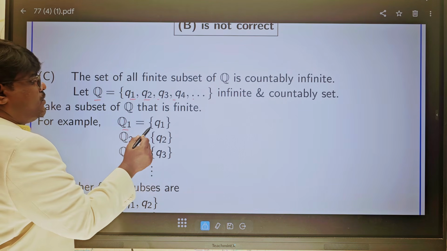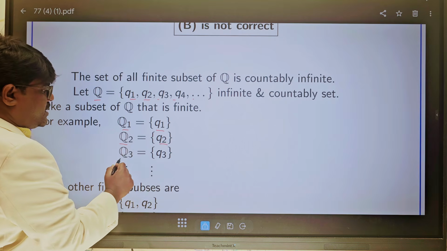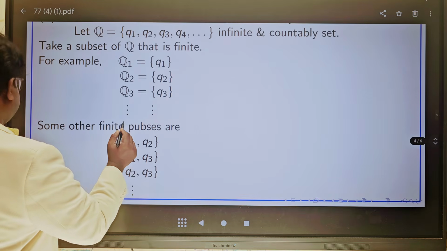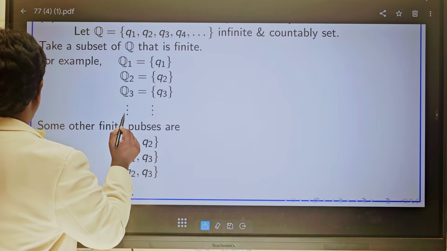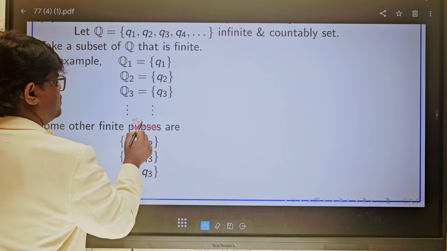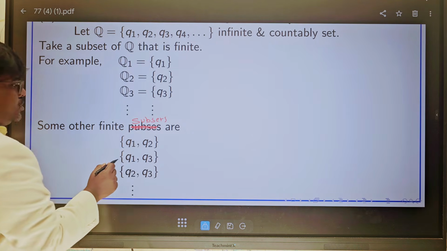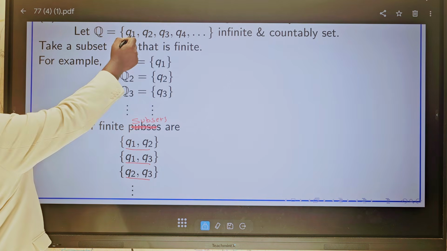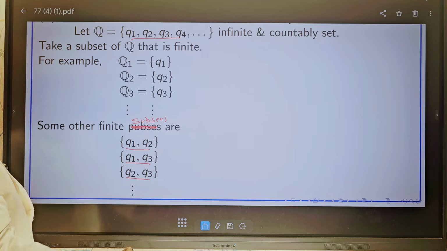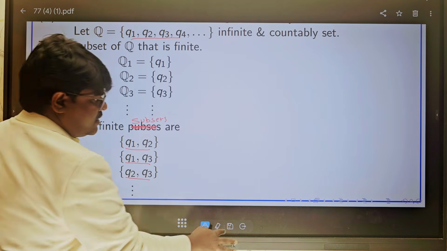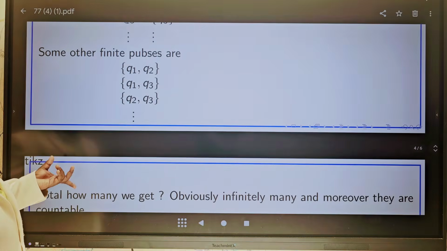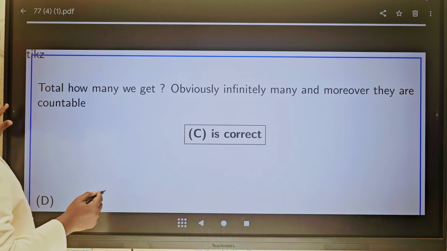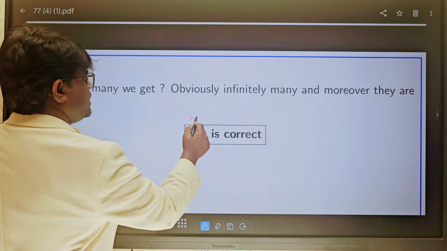Now I will take one sample: Q1 equal to this subset, Q2 equal to this subset, Q3 equal to this subset. You can see in the next here, these are subsets. So this is also one type of finite subset, this is also one type of finite subset, and this is also one type of finite subset of Q. So this is countably infinite. How many finite subsets can we write? Obviously infinitely many, and they are countable. Therefore option C is correct.